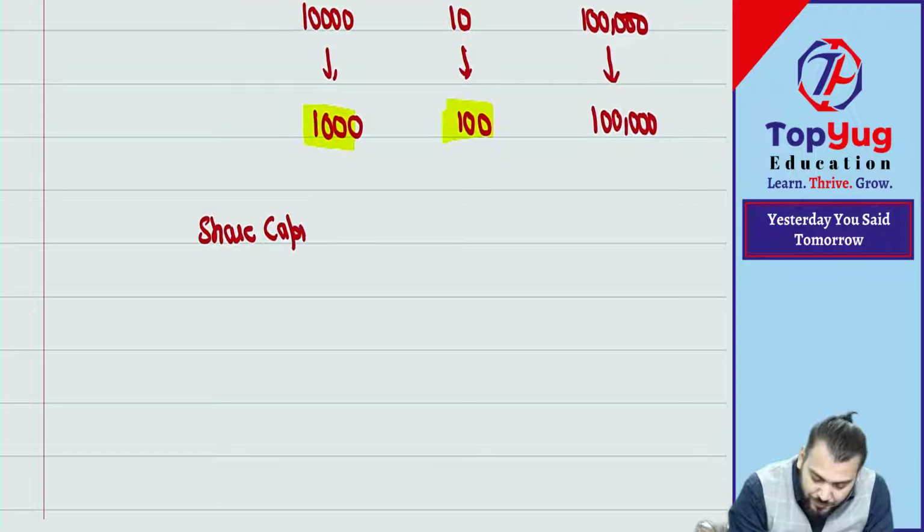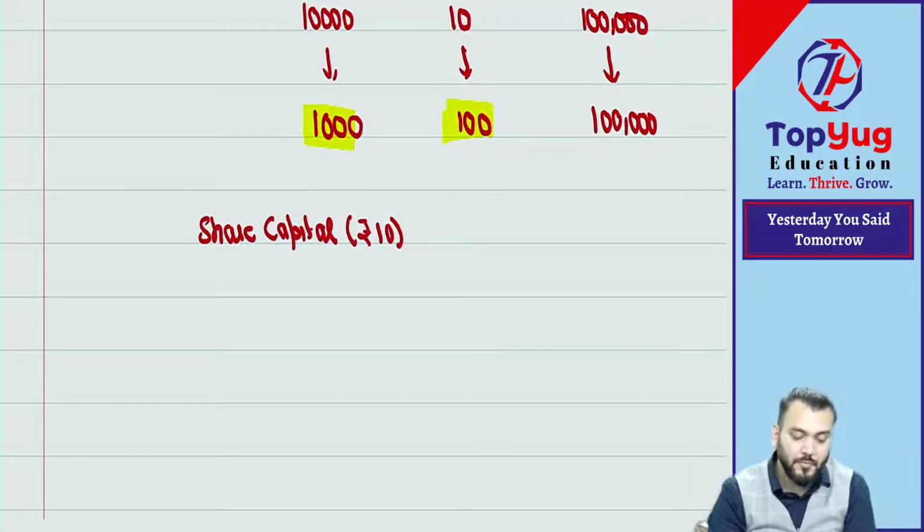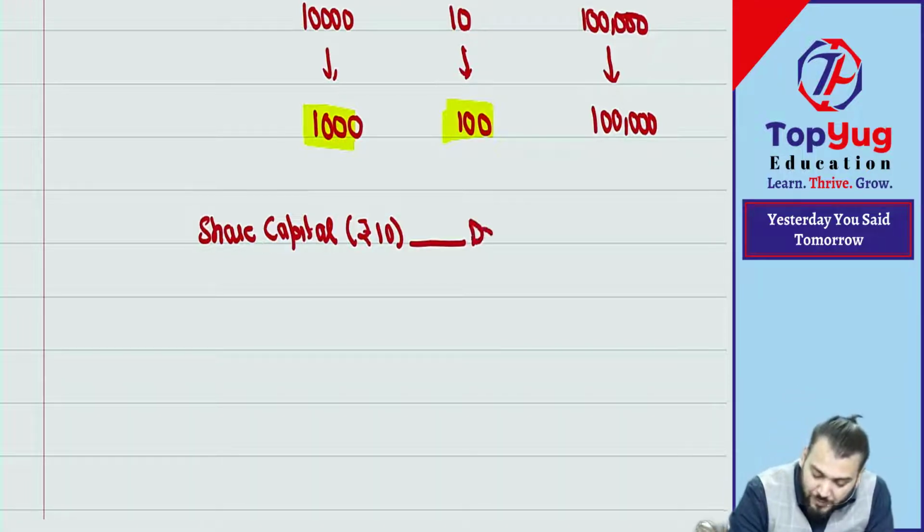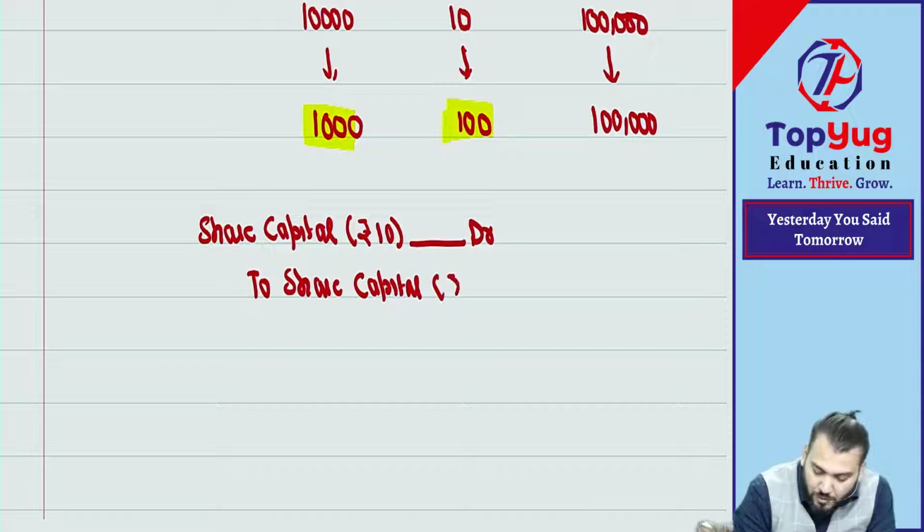Share capital of rupees 10 each has been debited, and now it becomes two share capital of rupees 100, and the amount remains the same.